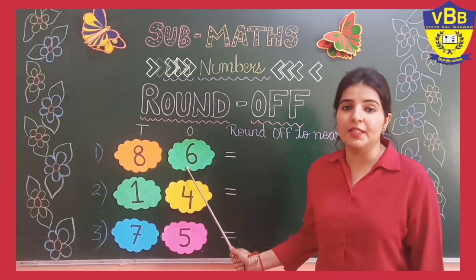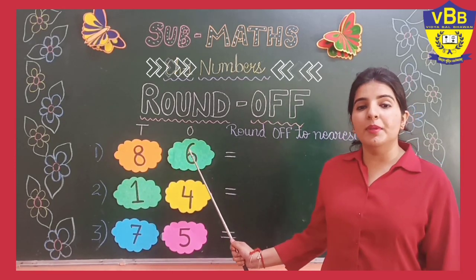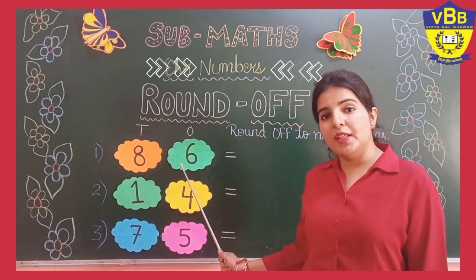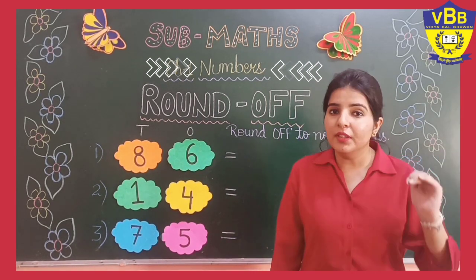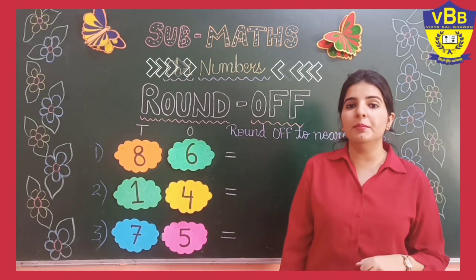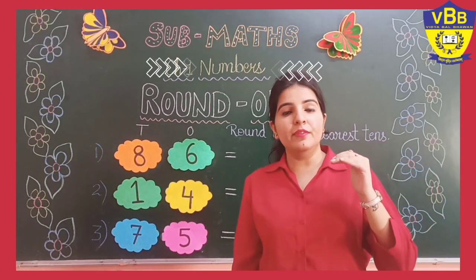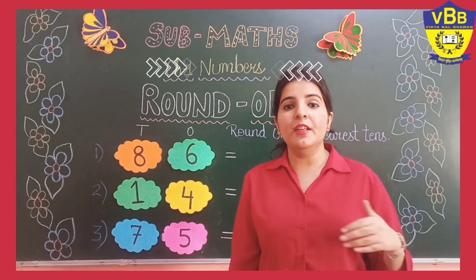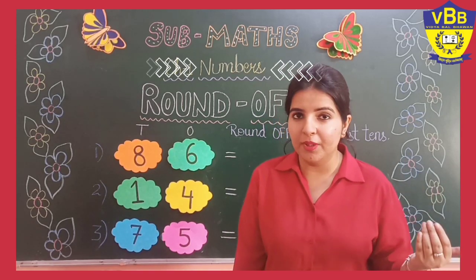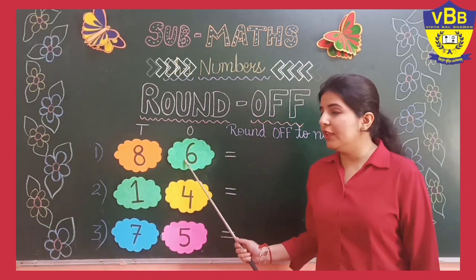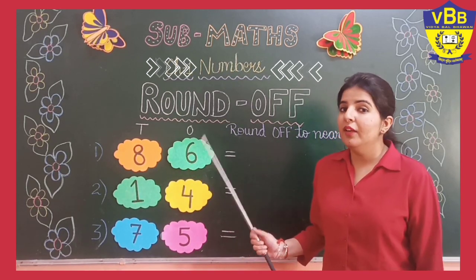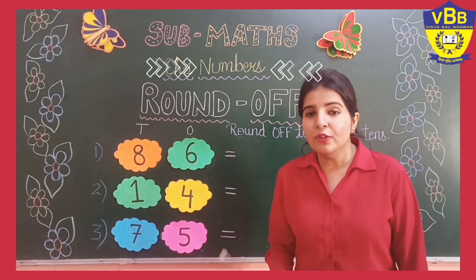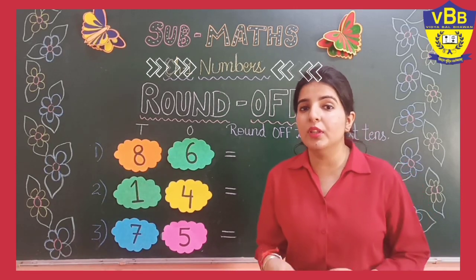Now we have in our mind that when the number lies between 0 to 4, we round down, and when the number lies between 5 to 9, then we will round up. Okay, so here the number is 6, and 6 lies between 5 to 9, so we are going to round up.